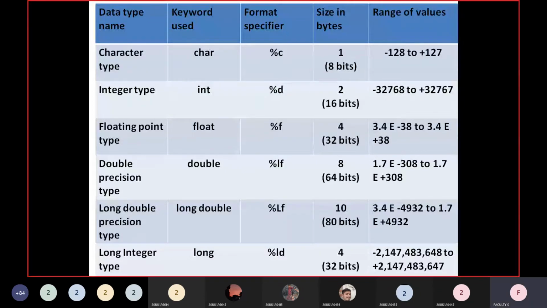Now with this knowledge, you are comfortable in knowing the fundamental data types. Five fundamental data types, and some of them have extensions like long, long double. You should remember the keywords used for them: for character type char, integer type int, floating point type float, double type double, for long double precision type long double, and for long integer type only long. And format specifiers also you should remember.